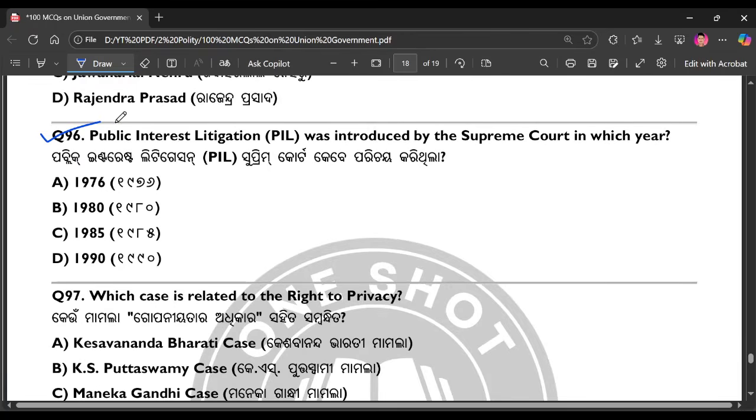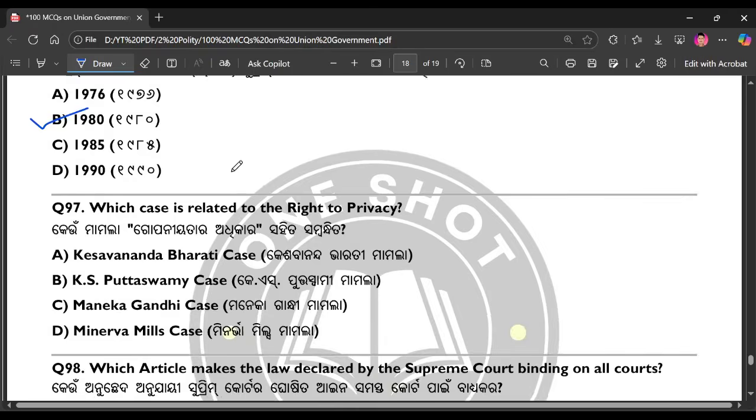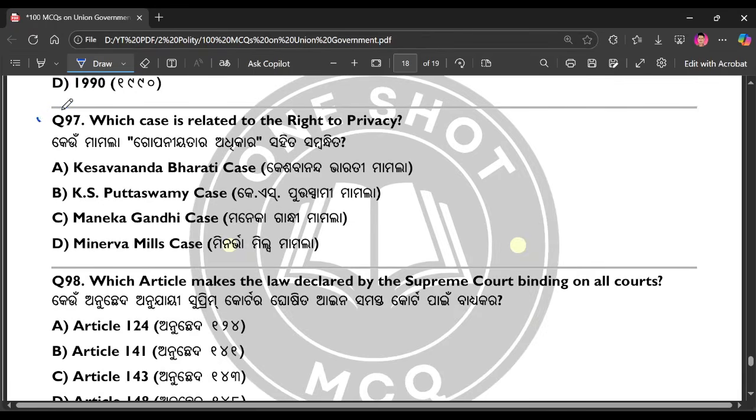Question number 96. Public interest litigation was introduced by the Supreme Court in which year? The right answer is option number B. Question number 97. Which case is related to the right to privacy?